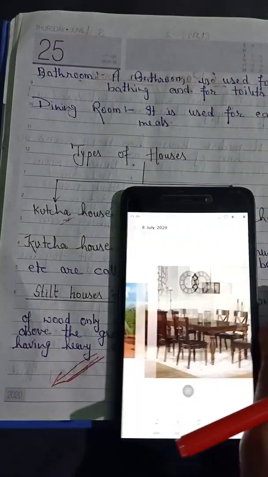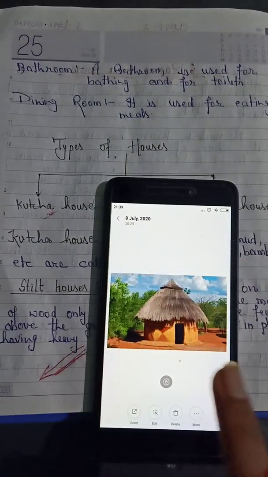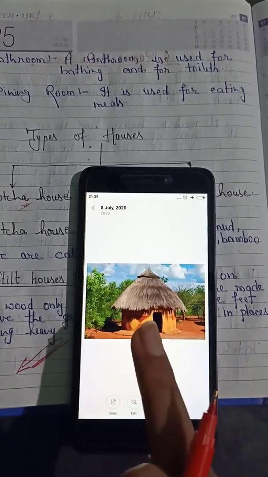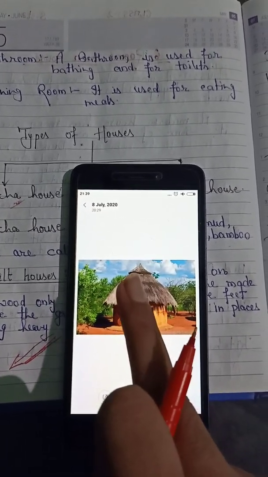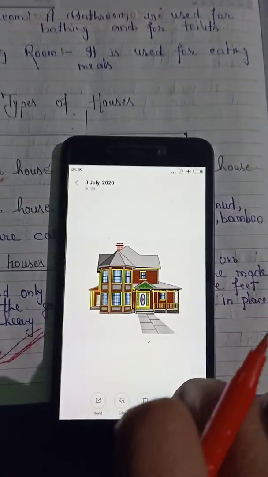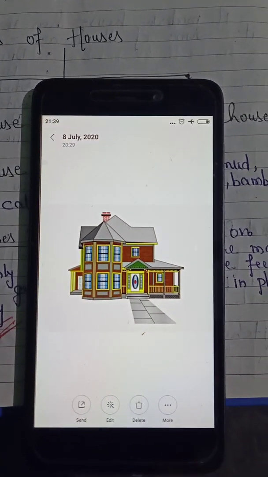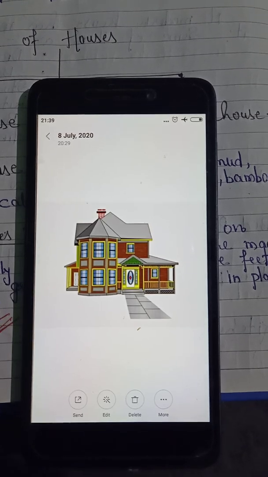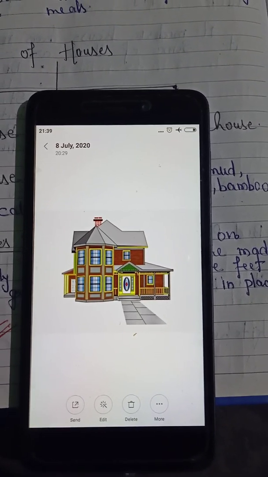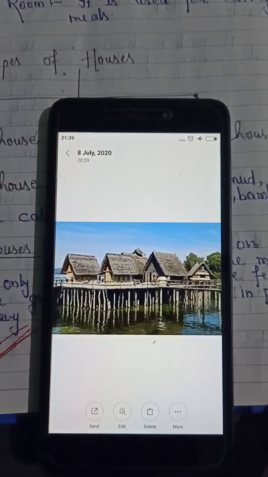So here you can see, okay, it is a kacha house, means it is made with the help of mud, straw, bamboo, leaves, etc. And it is the picture of a pakka house, means it is very strong. It is made with the help of bricks, bars, cement, etc. And this is a stilt house.